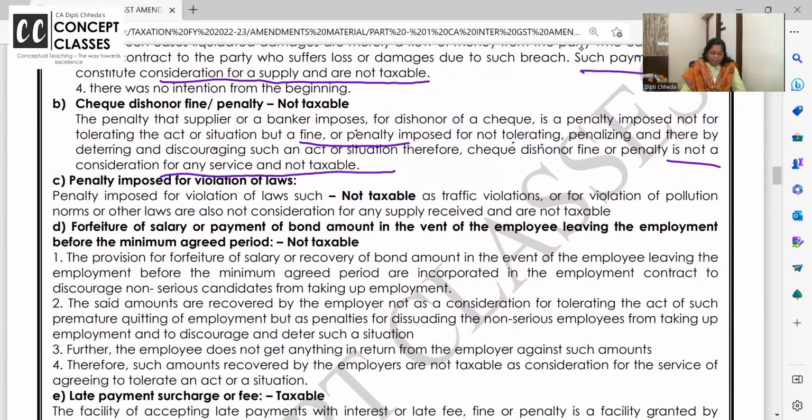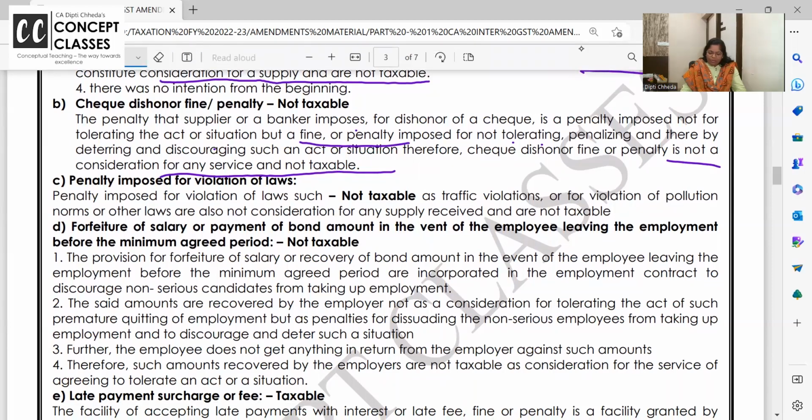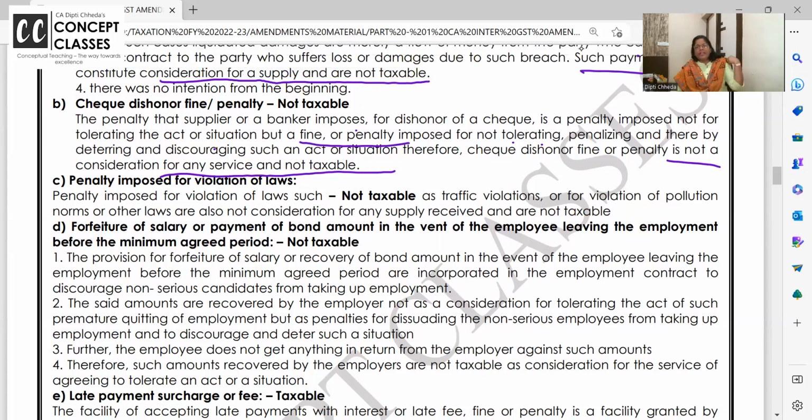Next one, penalty imposed for violation of laws. See, generally the department will say, okay, you have violated this, now we are collecting this for violating, and on this GST will also be levied. So penalties which are imposed for violation of laws are not taxable as supply. And on that GST cannot be levied, whether it is traffic violation or pollution and all. Are you getting? Whenever there is a violation of law, you have to pay a penalty, okay.